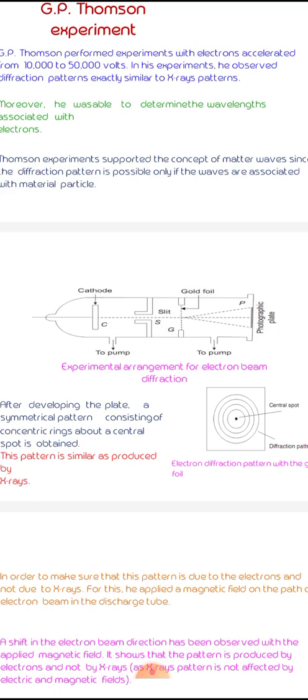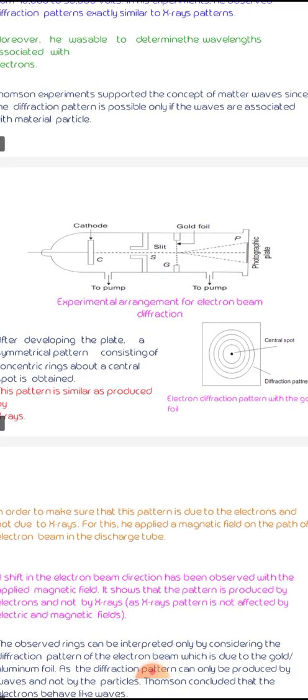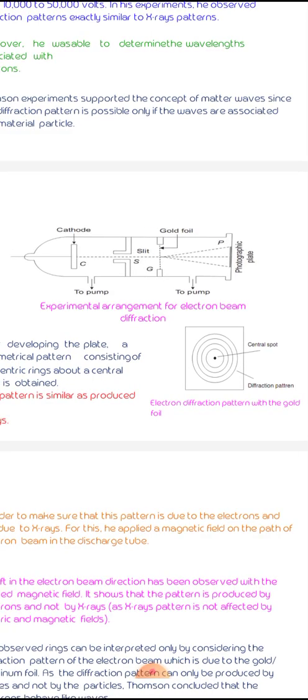The total setup is placed in a vacuum chamber so that electrons may not lose their energy due to collision with gas molecules. After developing the plate, a symmetrical pattern consisting of concentric rings in the central part is observed, as the diffraction pattern is produced by waves, not by particles.